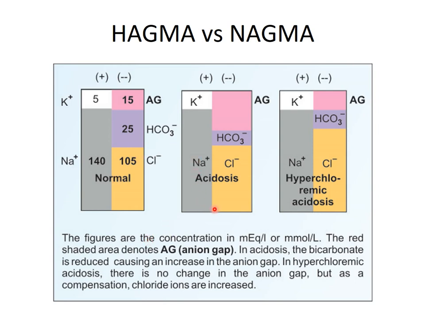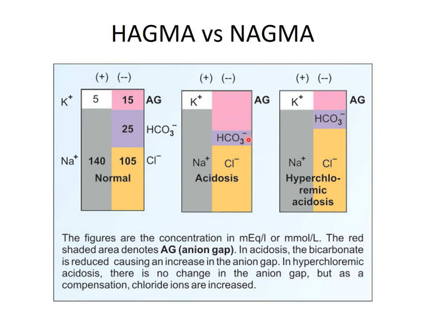What happens in high anion gap metabolic acidosis? This red color shows the anion gap. Here you can see there is a high anion gap. Potassium and sodium are unaltered, the same as in the normal condition. As the organic acid is increased, bicarbonate is used up, so bicarbonate level is decreased. Whatever H plus is buffered from the organic acid by the bicarbonate, what is remaining now? The organic anion is remaining, so this organic anion will increase.